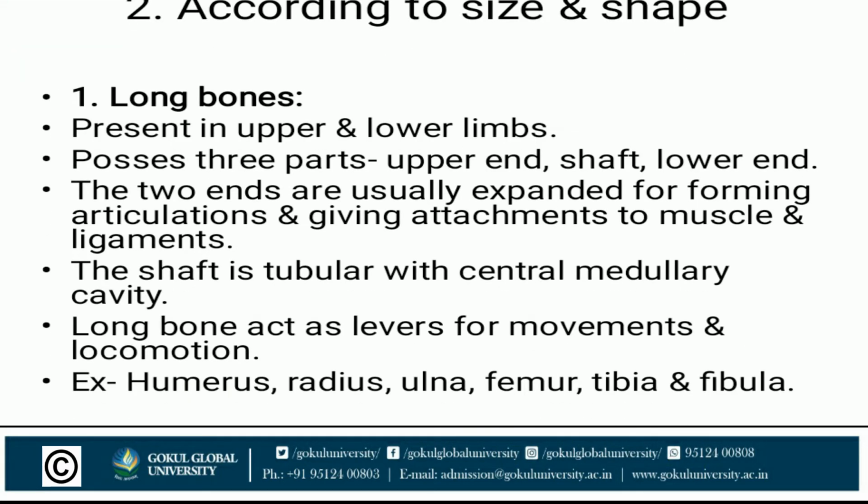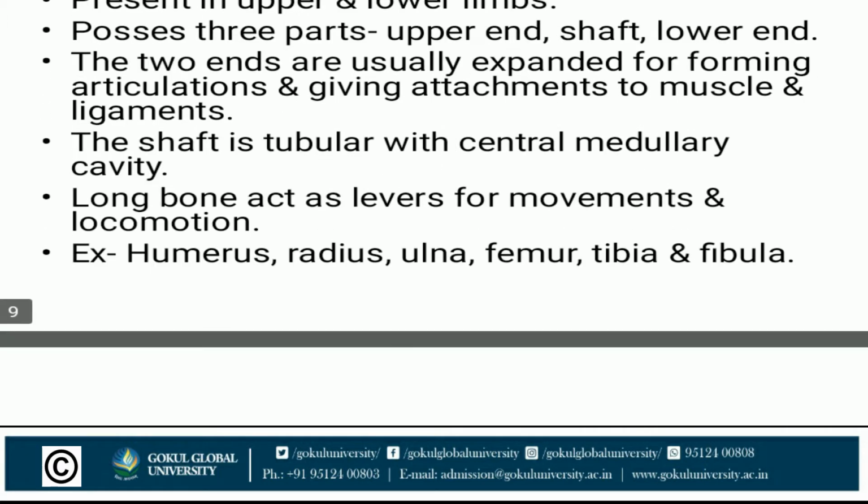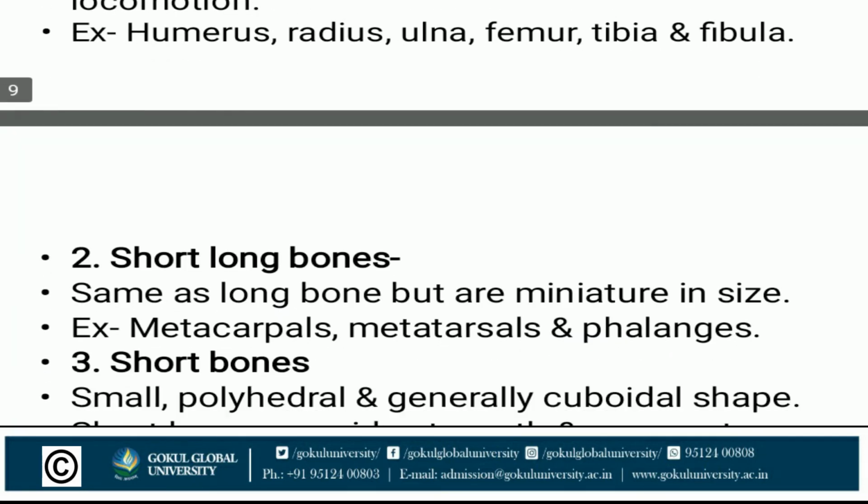The two ends are usually expanded, as we have seen in the diagram, for forming articulation and giving attachment to muscles and ligaments. The shaft is tubular with a central medullary cavity. Long bones act as levers for movements and locomotion. Examples: humerus, radius, ulna, femur, tibia, fibula, etc.